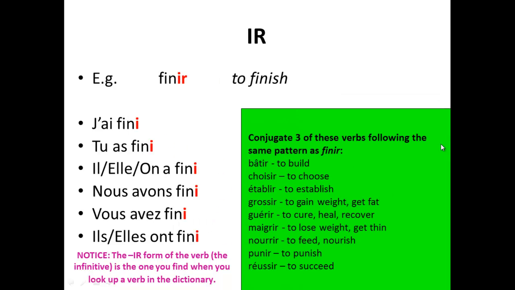Now we see IR verbs. Finir, to finish. J'ai fini, tu as fini, il, elle, on a fini, nous avons fini, vous avez fini, ils, elles, ont fini. Again, I finished, I have finished, you finished, etc. Copy down finir this time and then conjugate 3 of these other verbs following the same pattern as finir. Pause the recording, complete the activity, and then move on.